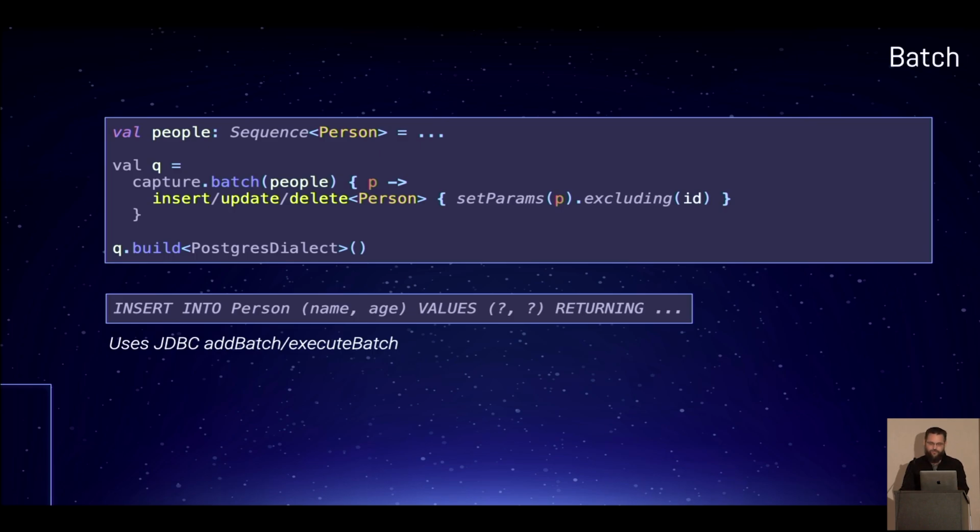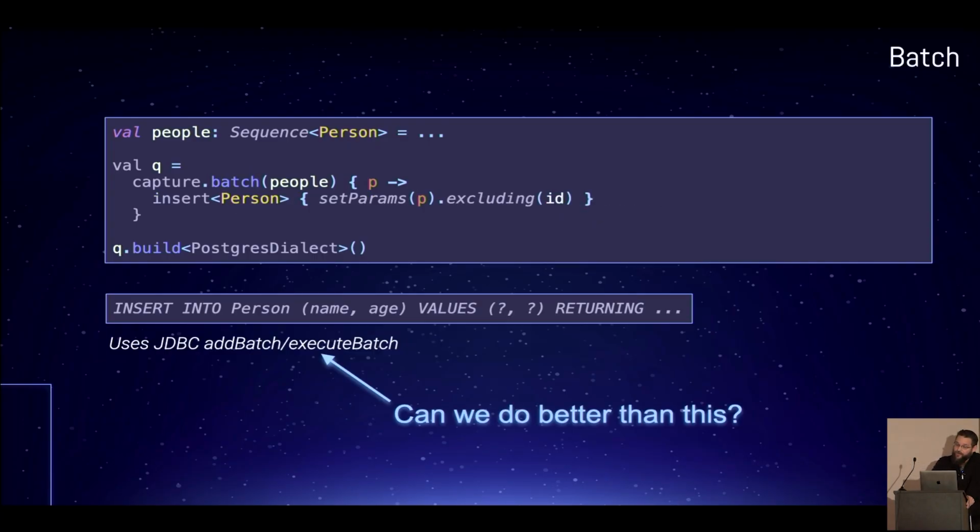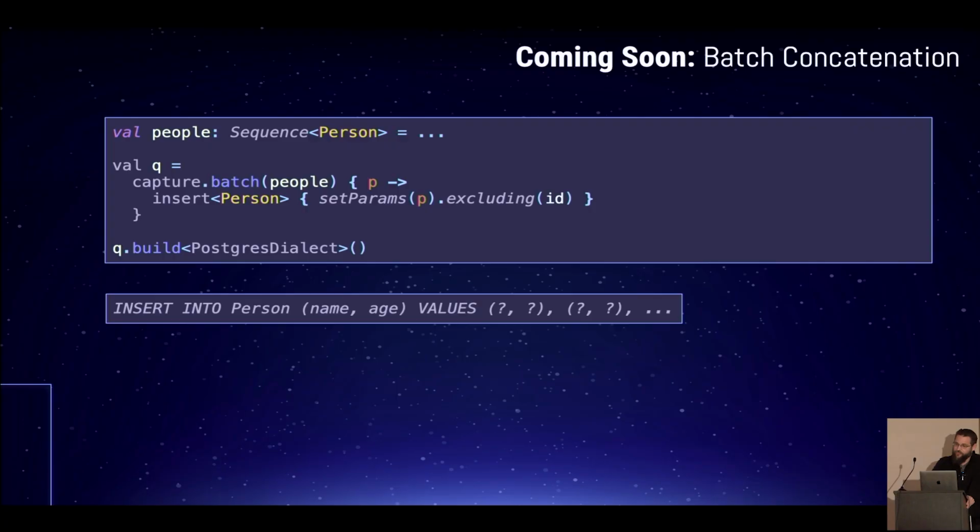Unfortunately, right now I only support batch in JDBC, and it works through this add batch and execute batch functionality on the driver level. Now, could we do better? Yes, we could. Batch concatenation is the way to do it, actually concatenating all of the variables, but there is a problem. This is extremely complex functionality to implement.